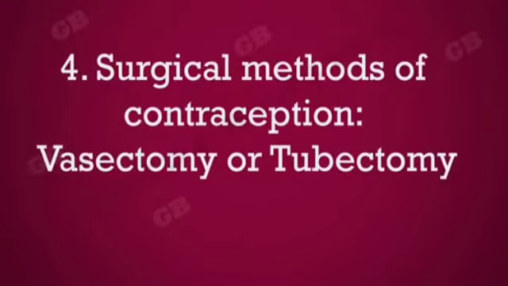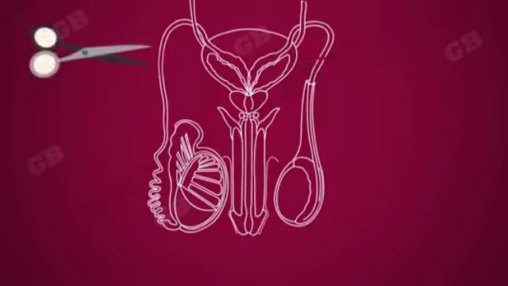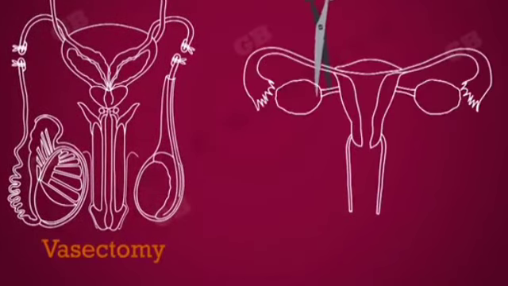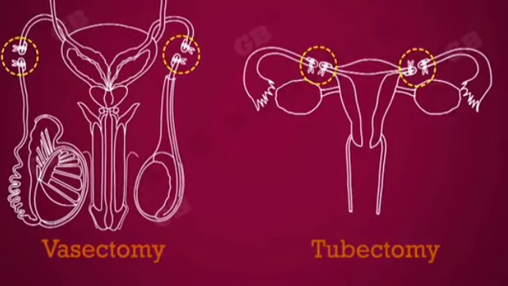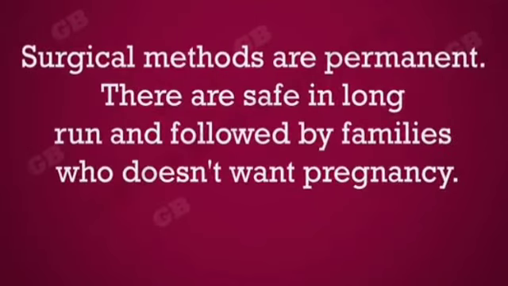4. Surgical methods of contraception. Examples, vasectomy or tubectomy. Vasectomy: if the vas deferens in the male is blocked by a small surgery, sperm transfer will be prevented. This method is called vasectomy. Tubectomy: if the fallopian tube in the female is blocked by small surgery, the egg will not be able to reach the uterus. Surgical methods are permanent. They are safe in the long run and followed by families who don't want pregnancy.